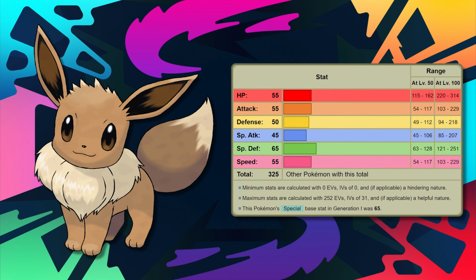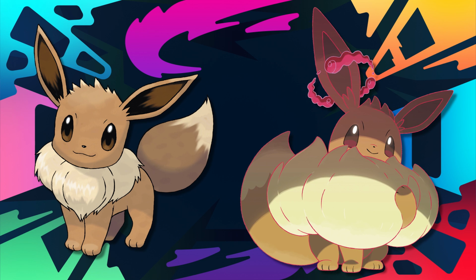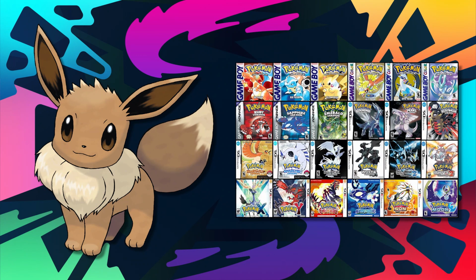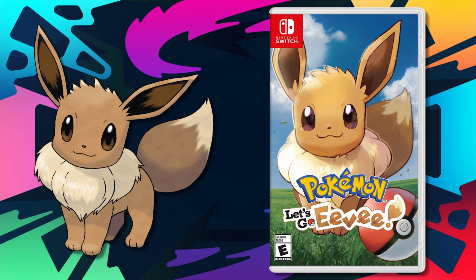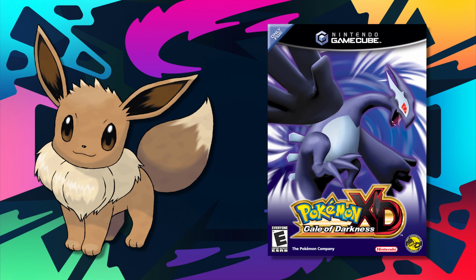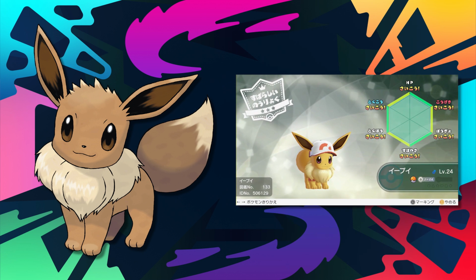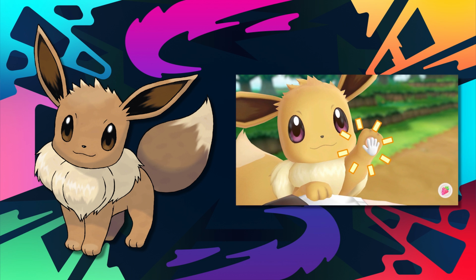Stats wise and competitive viability, Eevee is not really used that much on that side of Pokemon. Eevee however does have a Gigantamax form that can be used, and the design shows off the fluffy white coat it has. Eevee has also been the superstar in a couple of main story Pokemon games too. I'm not talking about how it just appears in the games for capture. I'm talking about it getting its own game cover and title. There's the fact it's been a starter for an important character and being a starter in the title Pokemon XD Gale of Darkness. In Pokemon Let's Go Eevee, you're given a very special partner Eevee that has 31 IVs across the board. In the game, you can do a lot of activities with Eevee, such as playing with it, surfing, and even in some senses, helps you get across obstacles.